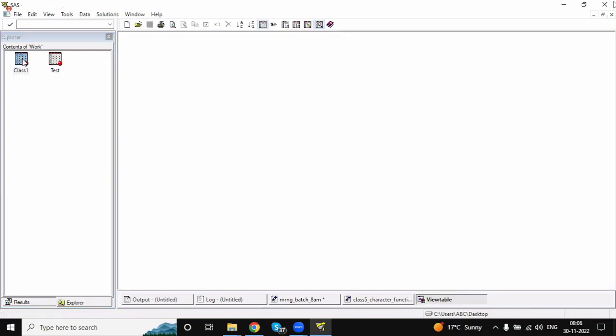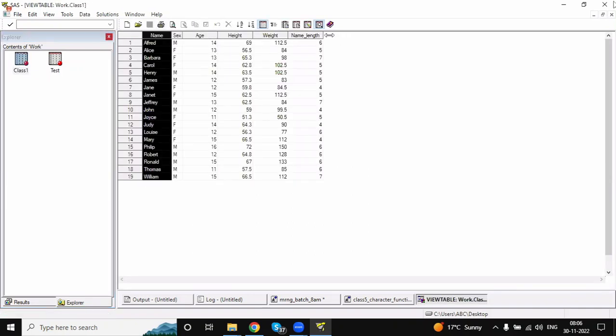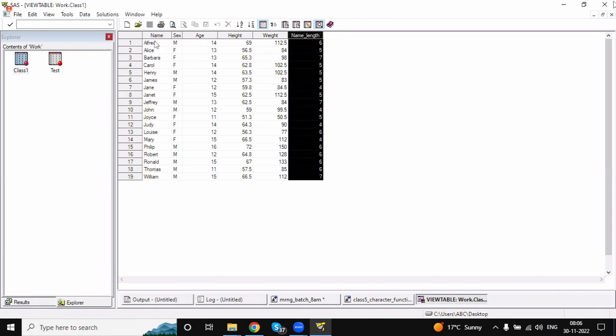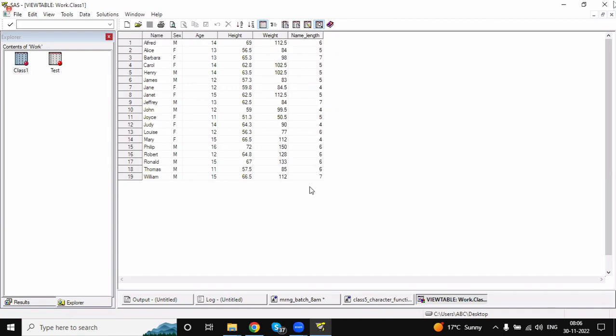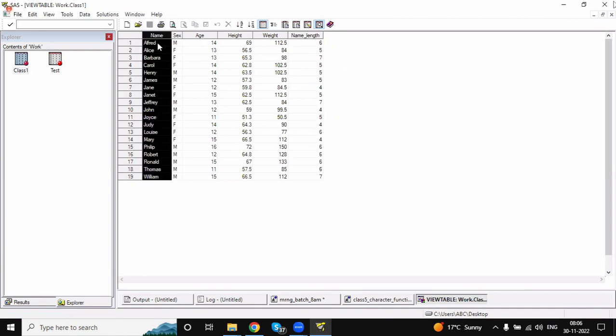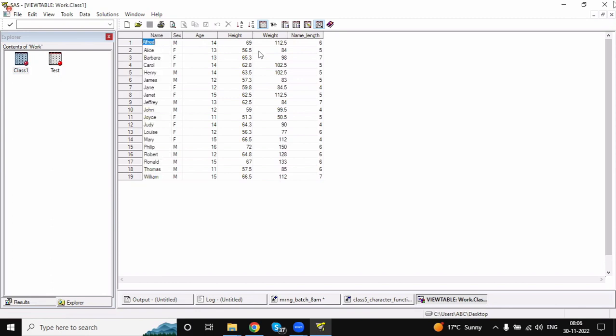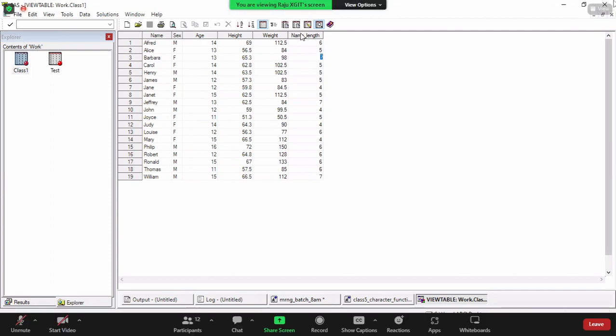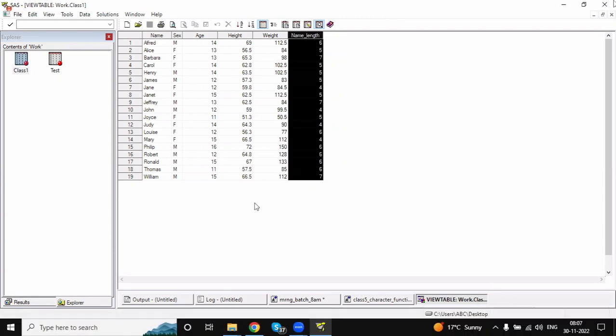For the name variable, it will give the length, meaning for each observation it is giving the length. See? For Alfred, how many characters are there? 6 characters. Alice, how many characters are there? 5 characters. Barbara, how many characters are there? 7 characters. Like this, for each observation, it is giving the length.